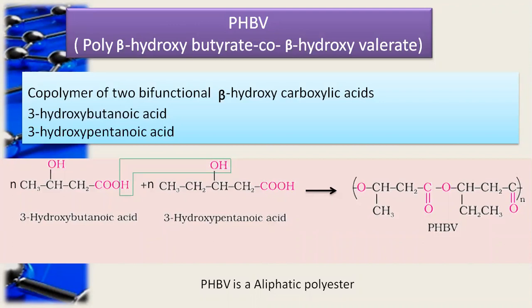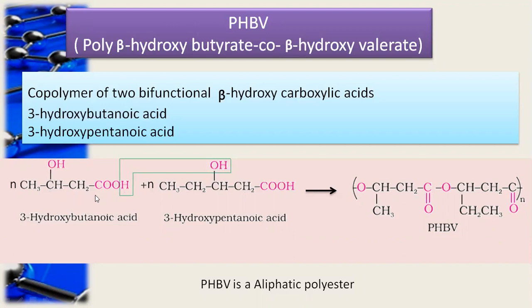And the other is 3-hydroxypentanoic acid, or beta hydroxypentanoic acid. See the structure of 3-hydroxybutanoic acid. The carboxylic acid carbon is carbon number 1, CH2 is carbon number 2, and CH is carbon number 3. So its name is 3-hydroxybutanoic acid.